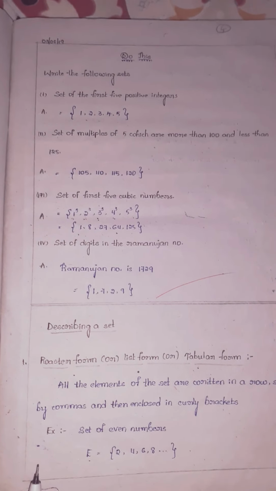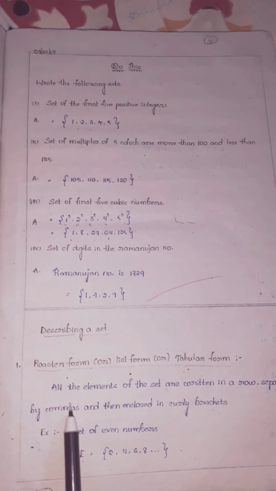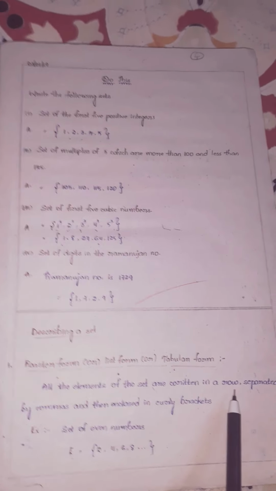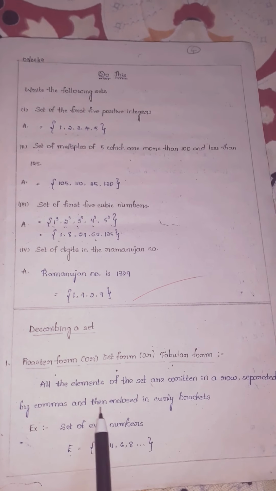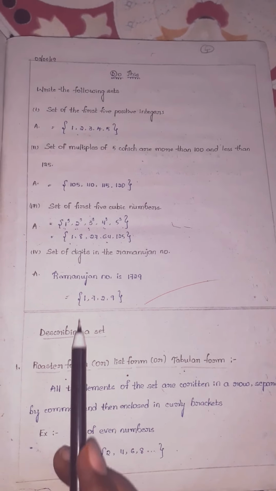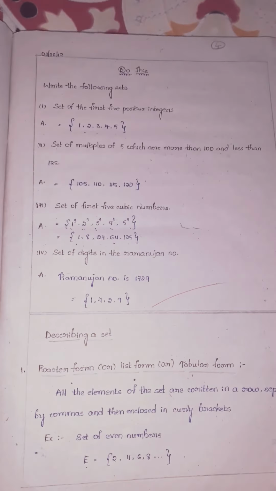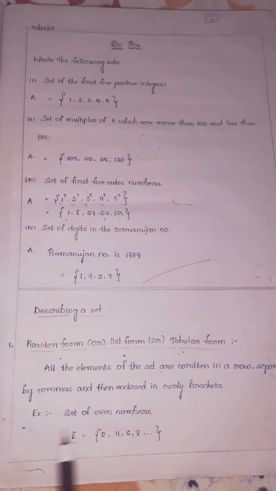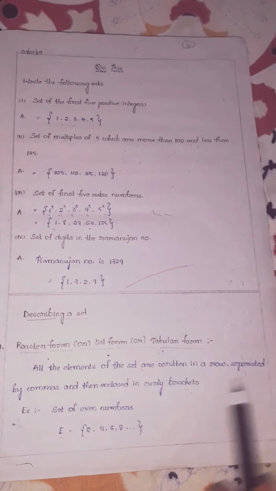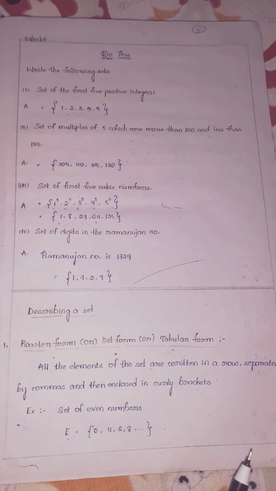We have two forms, children. The first form is roster form or list form or tabular form. All the elements of the set are written in a row, separated by commas, and then enclosed in curly brackets. These are all roster forms. Whatever statements are given, that is set builder form. We will see one by one, children. So all the elements of the set are written in a row, separated by commas, and enclosed by curly brackets. This is known as roster form, children.